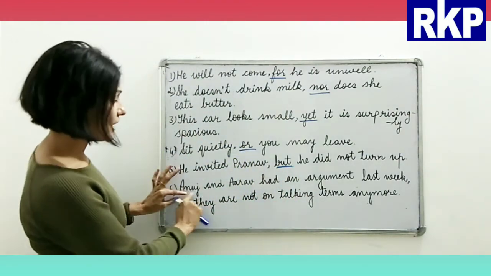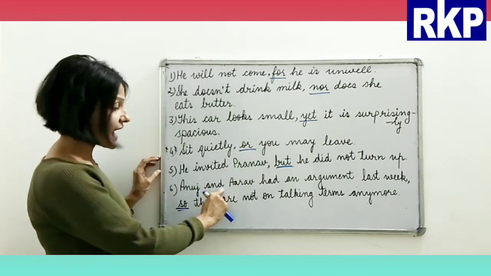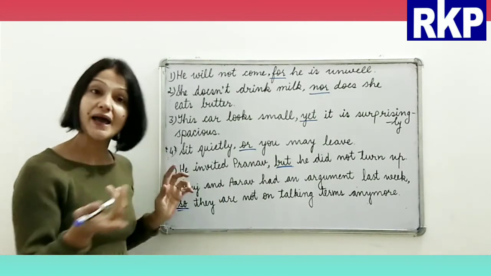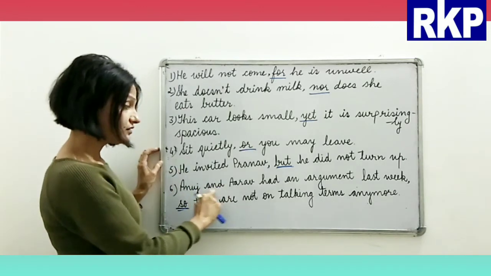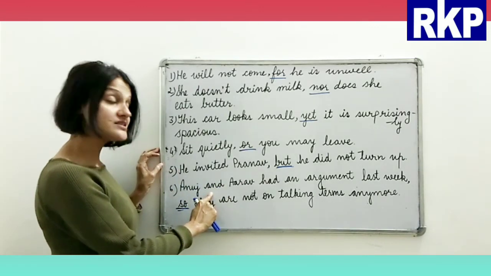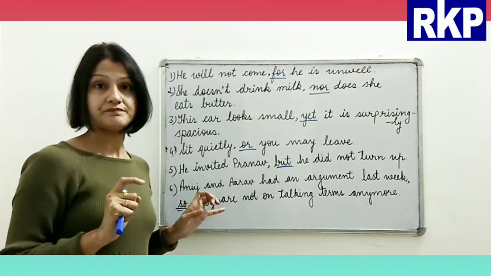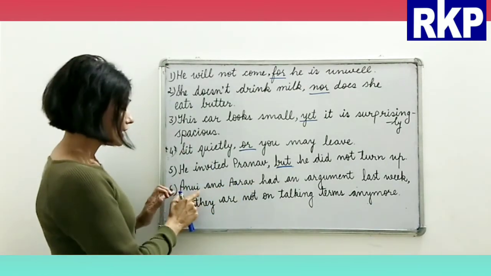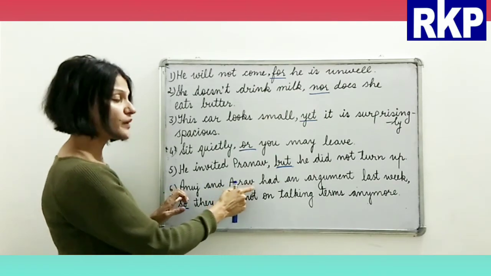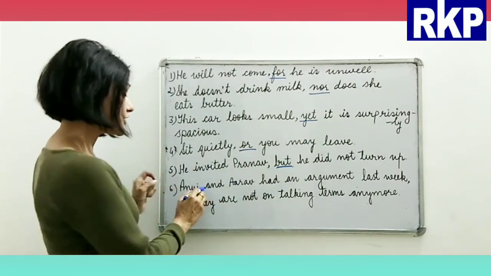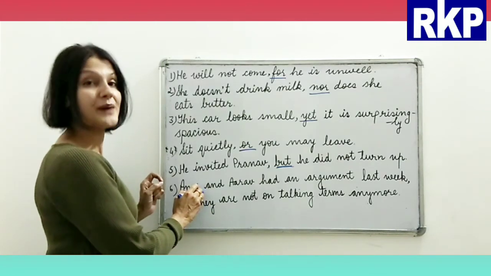Please see here, Anuj and Arav. See, and is here, but I did not use a comma here. Why? Because here the coordinating conjunction and is not joining two independent clauses, beta. This is only joining two subjects here. So that is the reason we did not use a comma here.